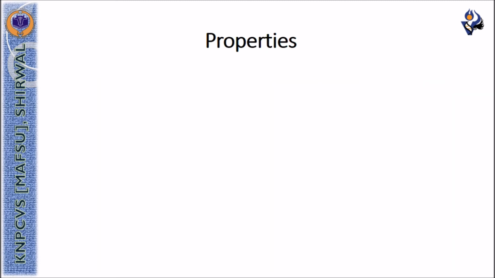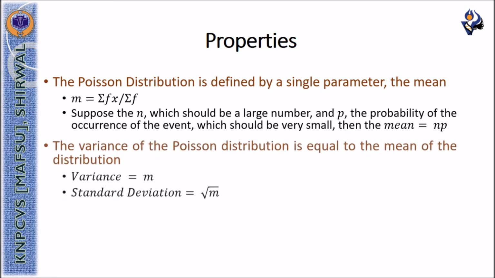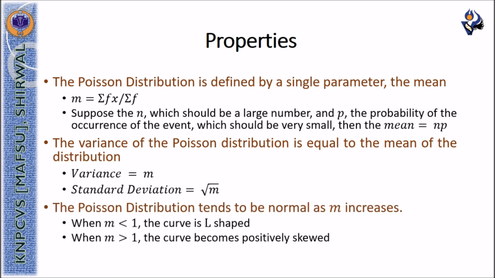Properties of Poisson distribution can be categorized as: the Poisson distribution is defined by a single parameter, the mean m. The variance of the Poisson distribution is equal to the mean of the distribution, and therefore the standard deviation will be equal to the square root of m. The Poisson distribution tends to be normal as the mean increases.